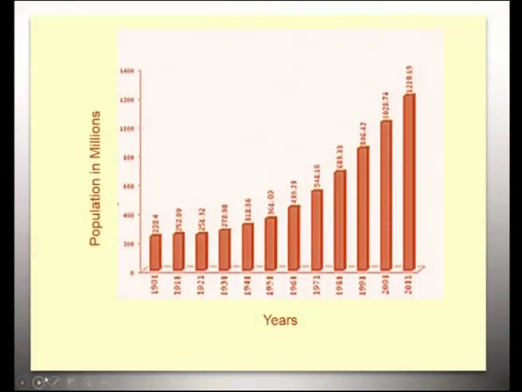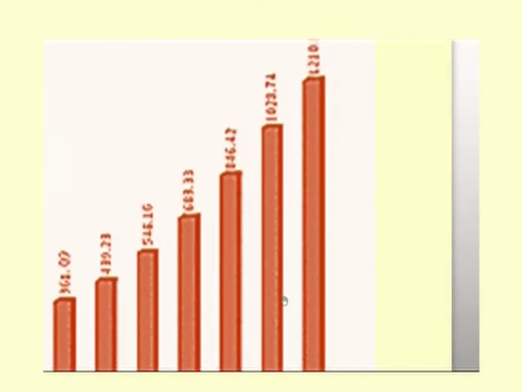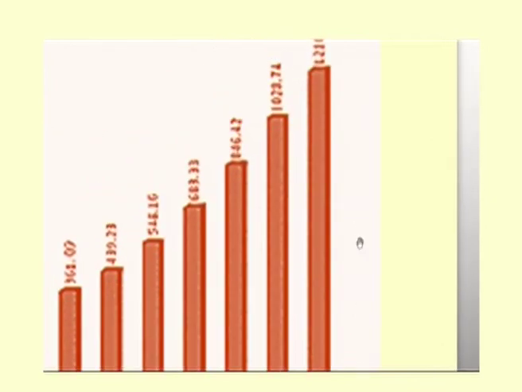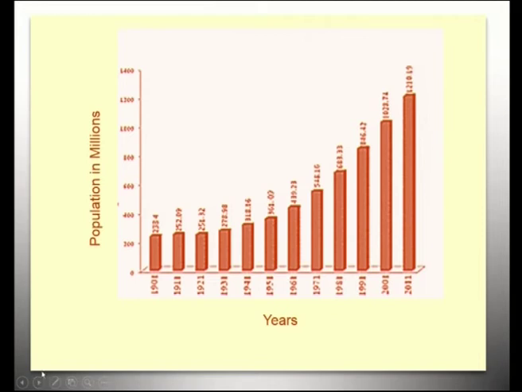This is the comparison of population in the years from 1901, 1911, 1921, 31 etc. And 2011 is the highest population, 1210.19. Population growth chart is given here. Next, we have seen the various sources of demographic data in India.